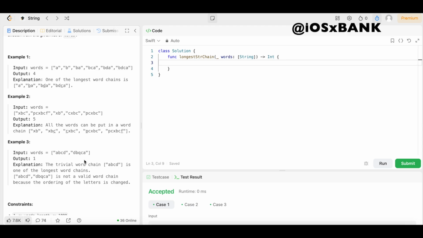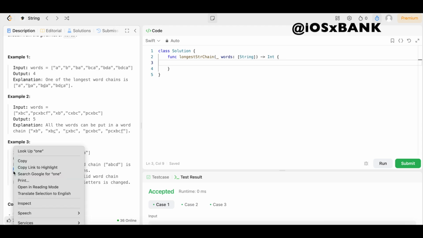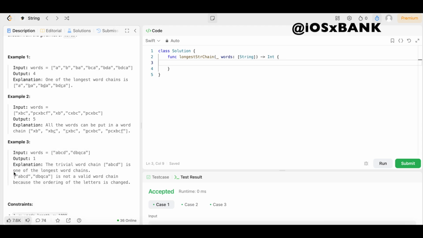So as you can see, once again, it says one of the longest word chains. So either way, we can only use one string. We can create a word chain with this string right here, or we can create a word chain with this string right here.